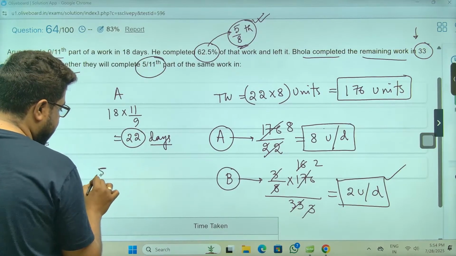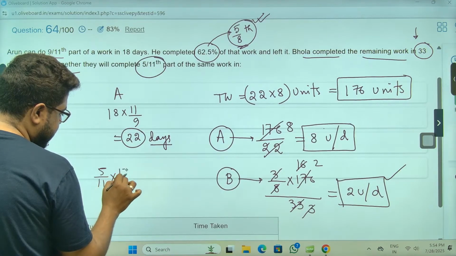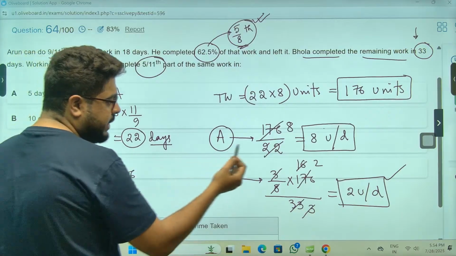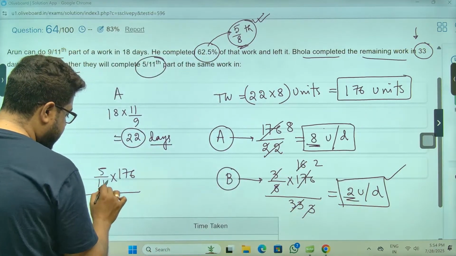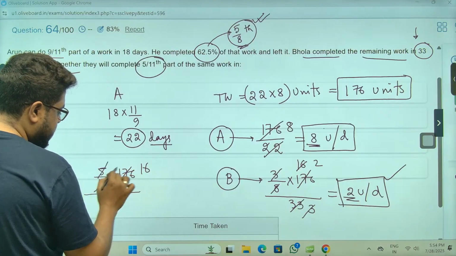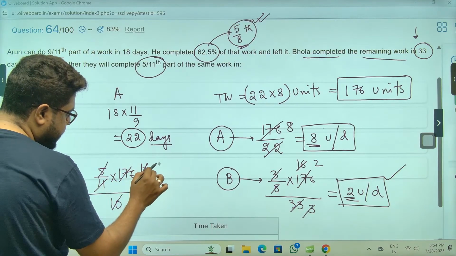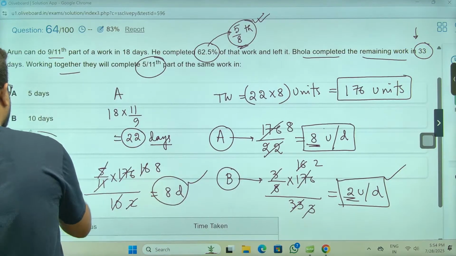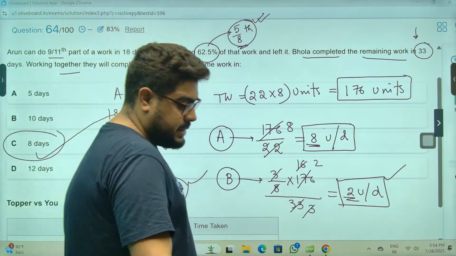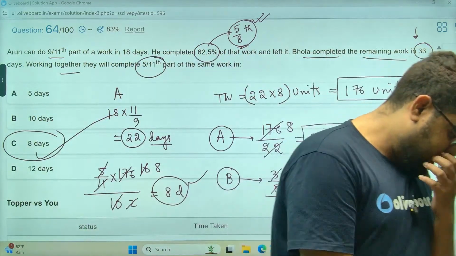5/11 into 176. Working together, they will complete 8 units. Like Arun, Bhola is this. So 10, this becomes 16. So 5 2s are 10, 2 8s are 16. So the answer will be 8 days. The answer is going to be option C, 8 days.